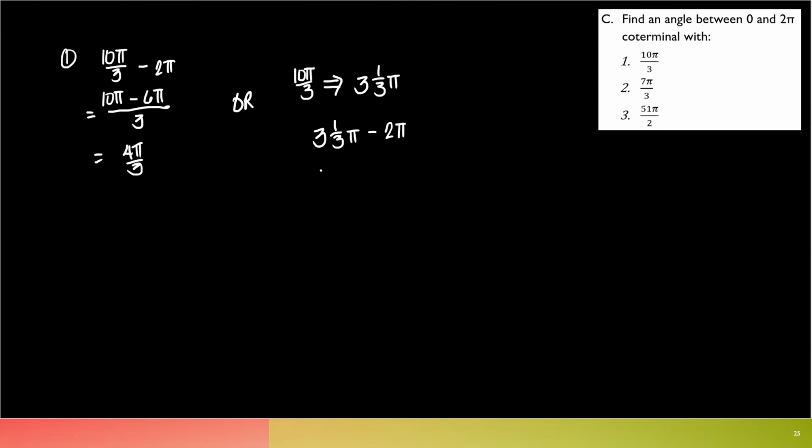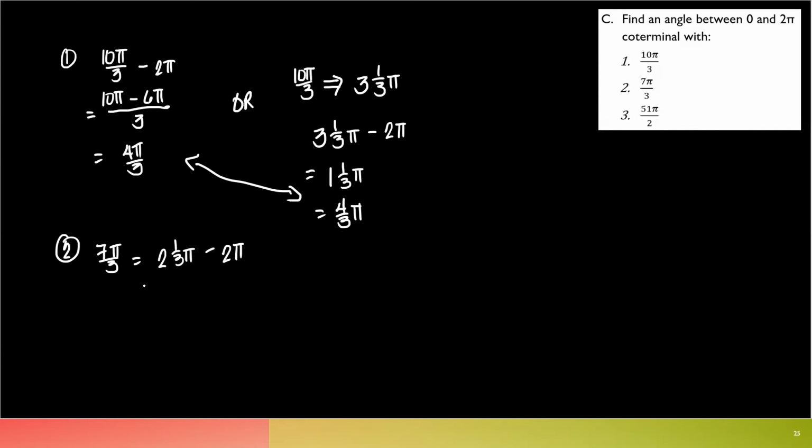So that means what is left is 1 and 1/3 pi, or actually 4/3 pi, which is the same. They're the same. Let's try number 2. 7 pi over 3. This is actually 2 and 1/3 pi. So I can subtract a whole 2 pi. I'm left with 1/3 pi, or let's just say pi over 3, right?